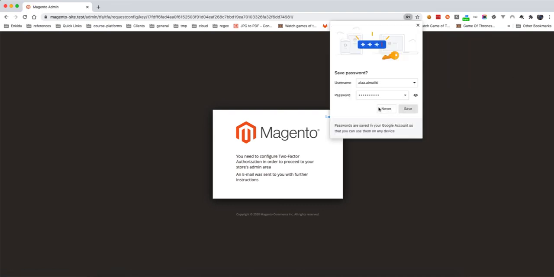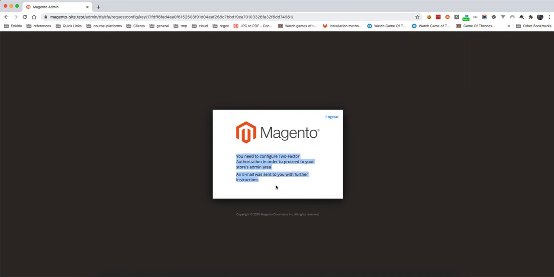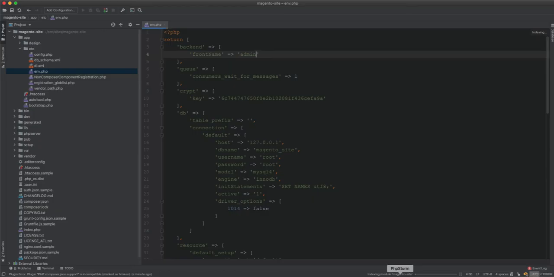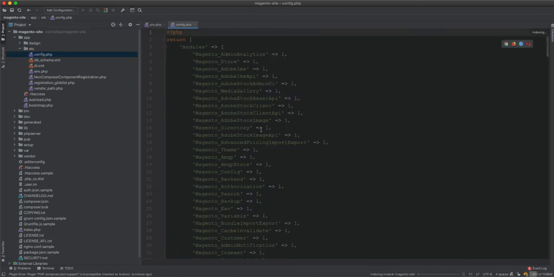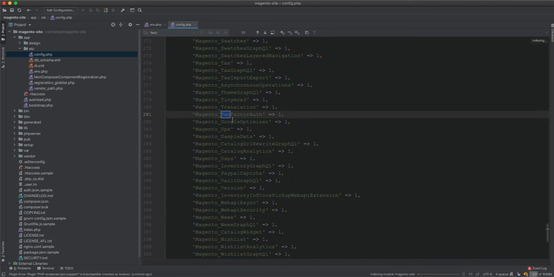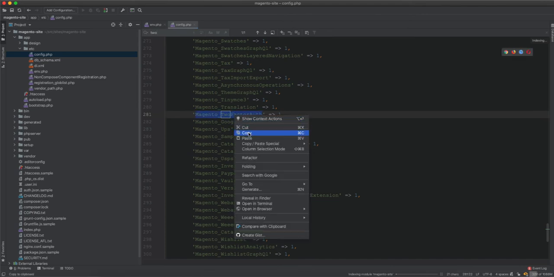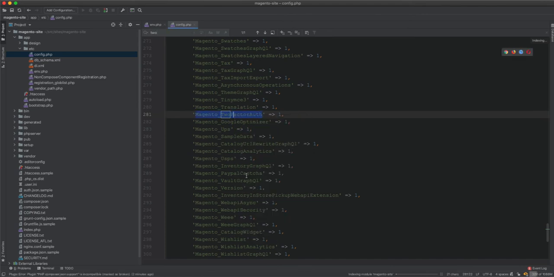and I don't need the two-factor authentication, I might need to disable this module. Disabling this module: if I just go to config, it is enabled by default, and there's no configuration to disable it from the backend.